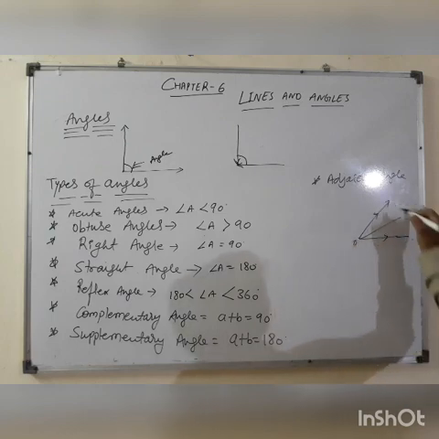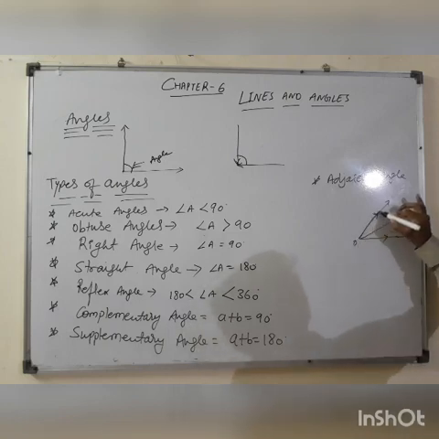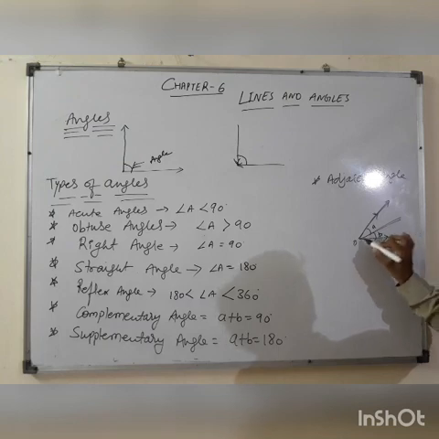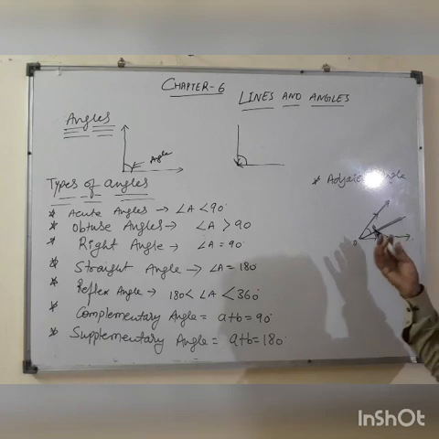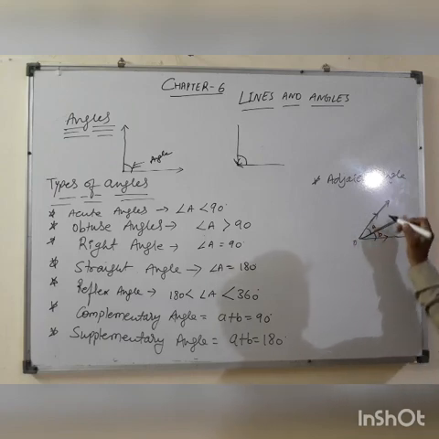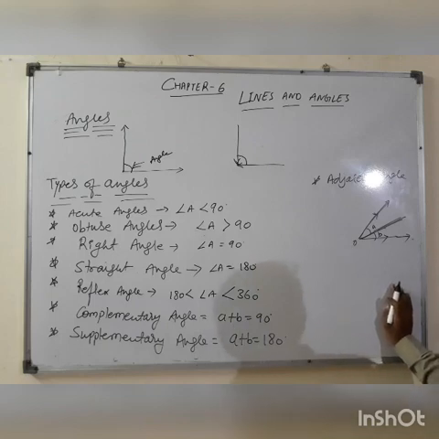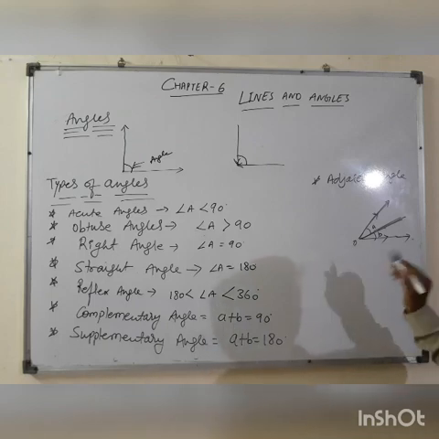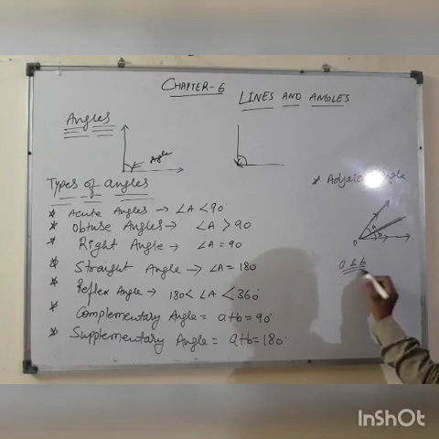These are the arms of the sides. So if two angles have one common arm, for example, this is angle A and this is angle B, and these angles have one common arm and the remaining arms are on either side of the common arm, then these are known as adjacent angles. Okay, so angle A and angle B will be adjacent angles.